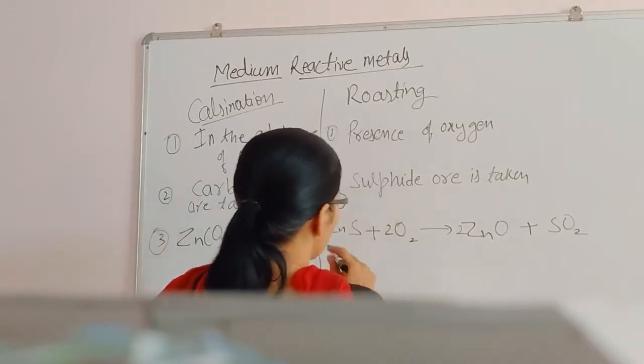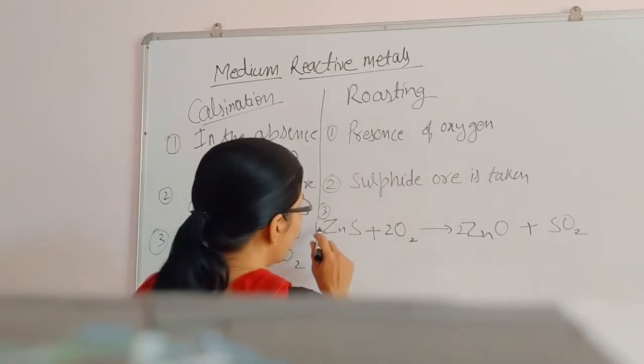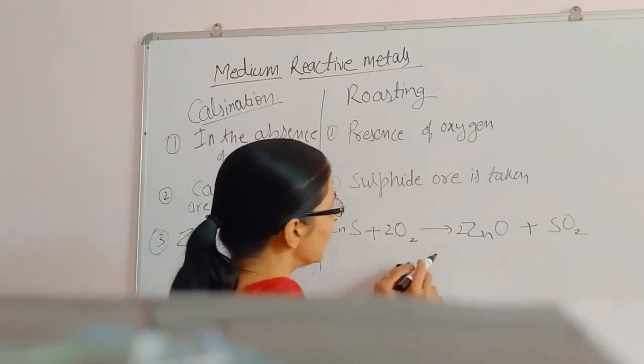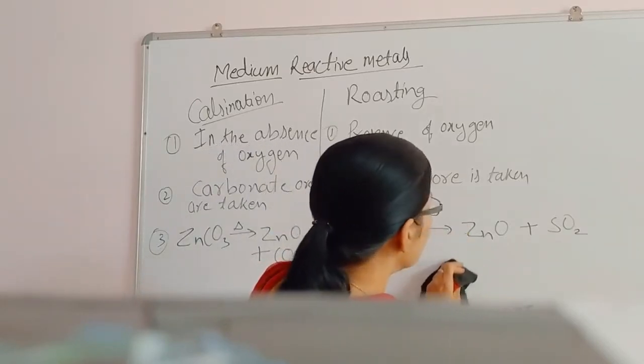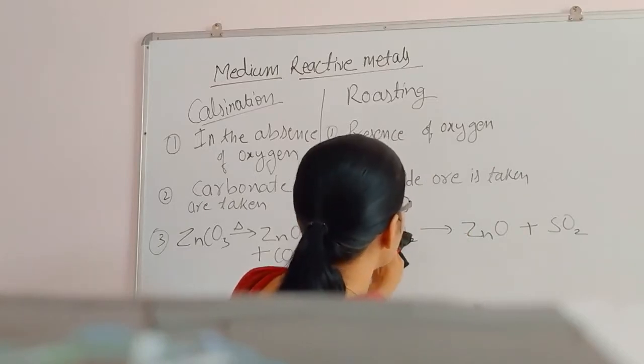Balancing is must. I hope you are perfect in balancing. You can do. Okay, you do the balancing.